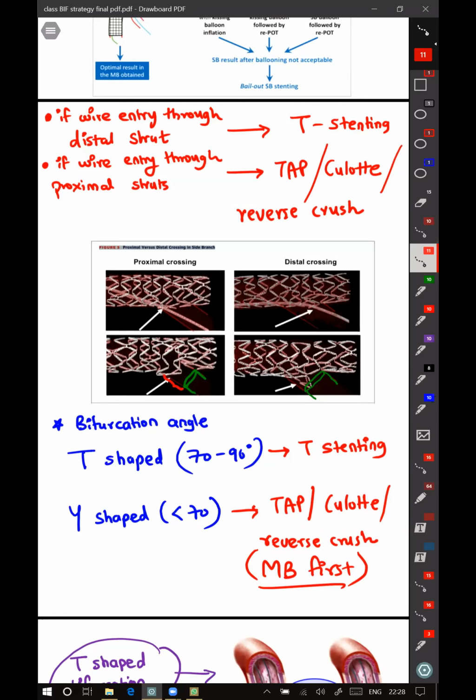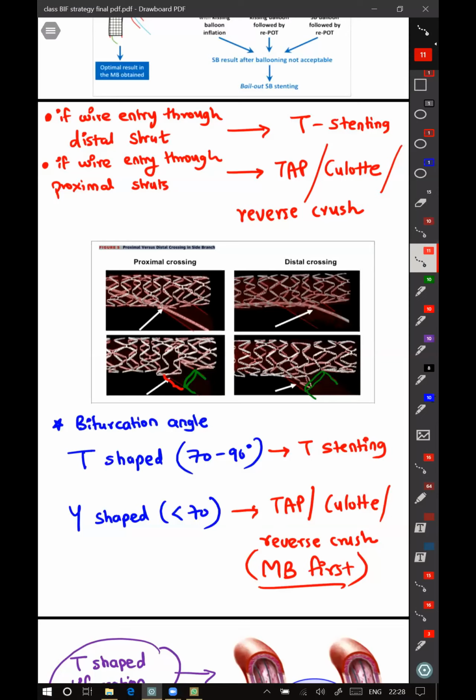They don't confirm with OCT every time whether they have crossed proximally or distally. She told that crossing the side branch distally is a good concept theoretically, but practically you are not able to achieve it every time, and it is not feasible to do OCT simply to know whether you have crossed through a distal strut or a proximal strut.